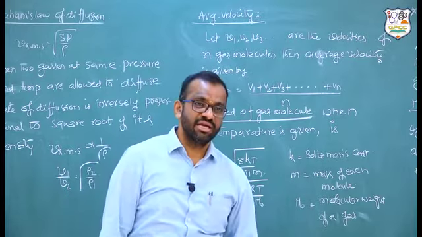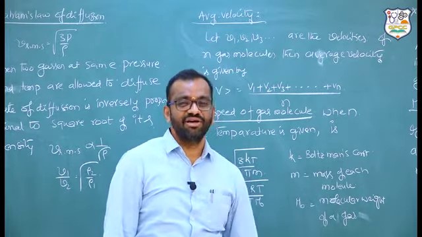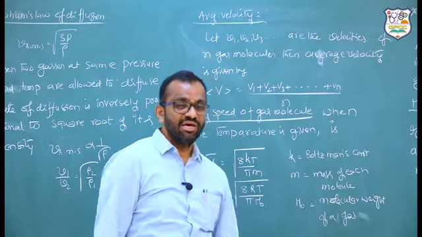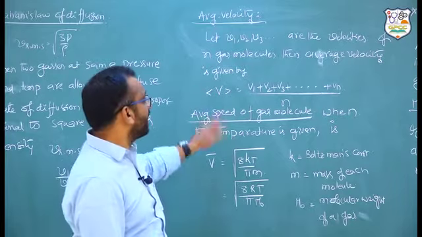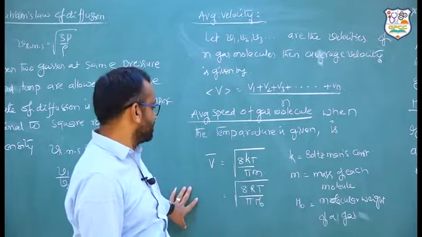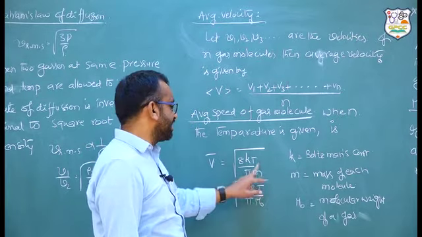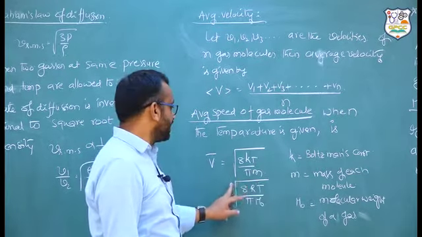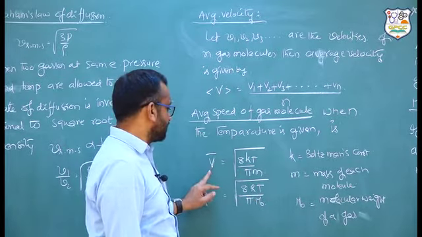In this lesson, finding the velocity of an individual gas molecule is difficult, no? That is the reason why we find the average velocity based on the temperature. That is the specialty of this one. So, average velocity is given by root of 8 kT by pi m. This is the average speed of the gas molecules.